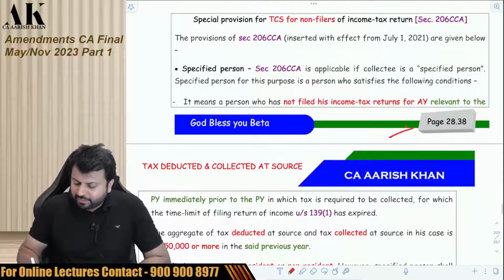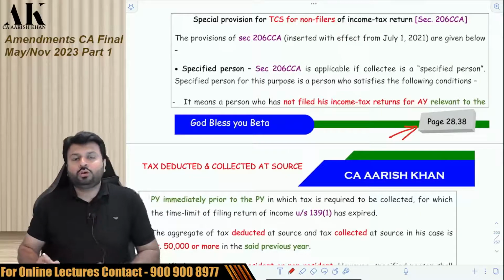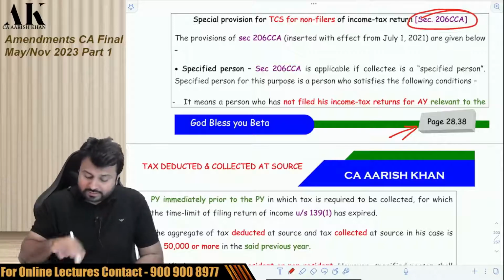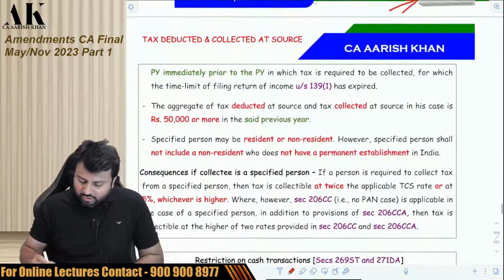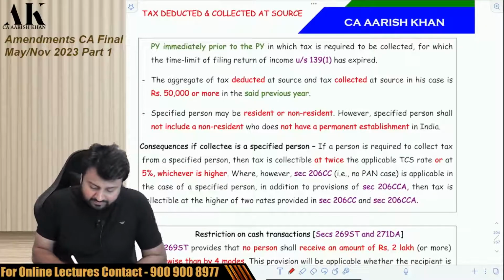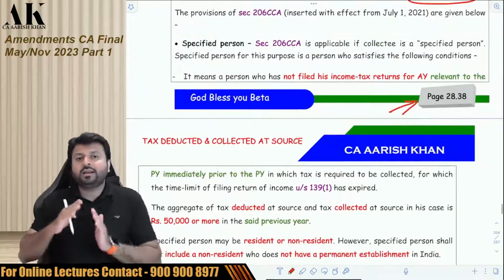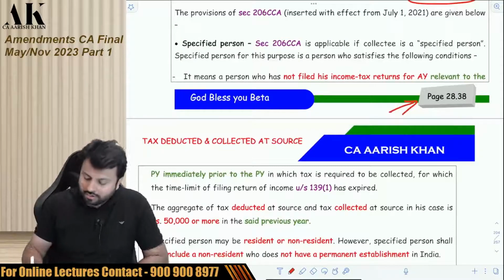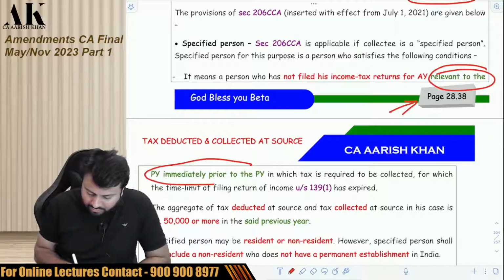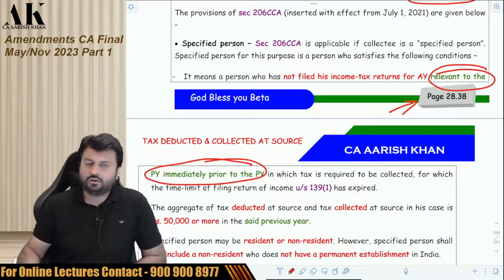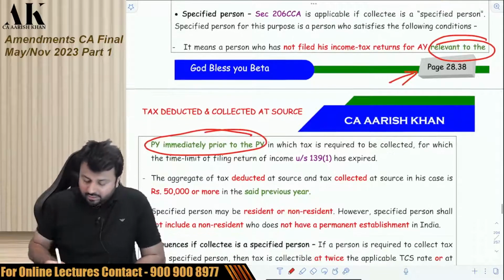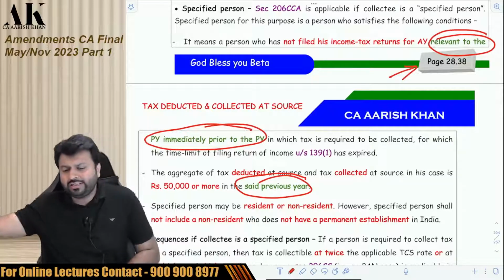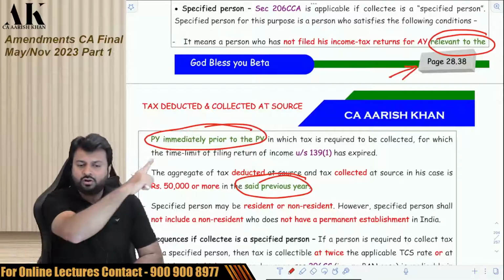Page number 28.38, next amendment. As I've told you earlier, a similar amendment is made in 206AB. Here also there is a similar amendment. For TCS also you have to collect at twice the rate or 5%, whichever is higher. So here also earlier we used to check whether the assessee has filed the return in the last 2 years or not. But here also they have made it so that you have to now check only in the immediately last year. Don't check 2 years, only the last year. Don't check whether in the 2 years 50,000 is crossing or not. Just check only in the last year if 50,000 is crossing or not. Just check it once.